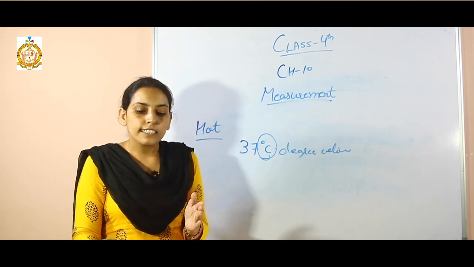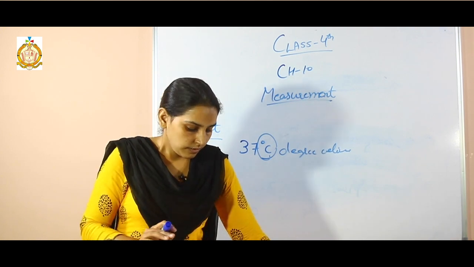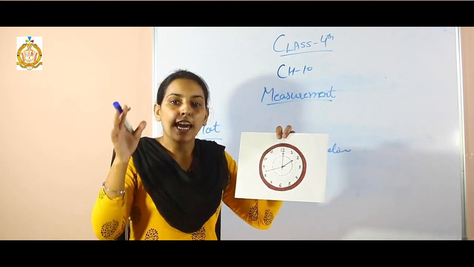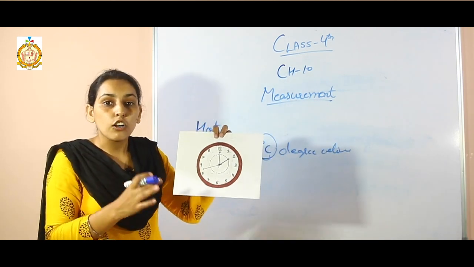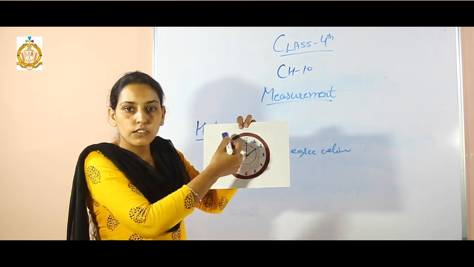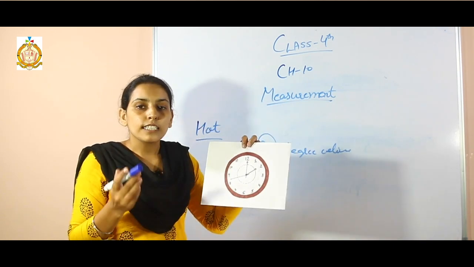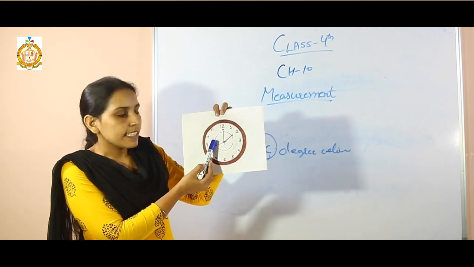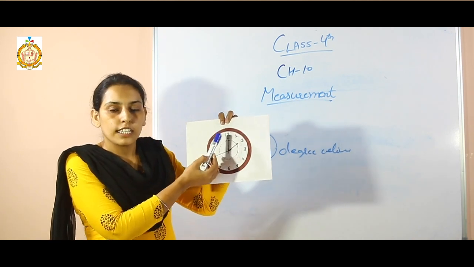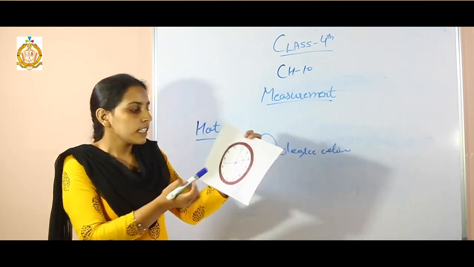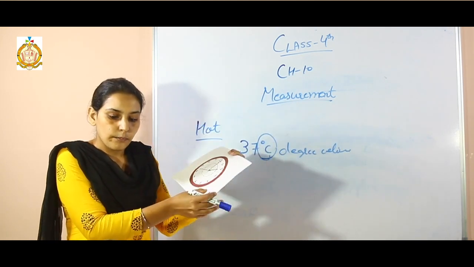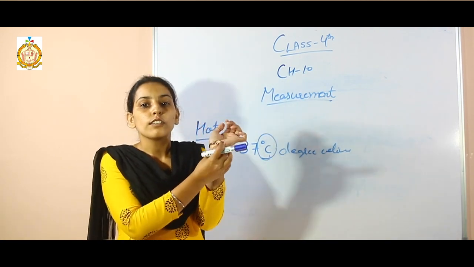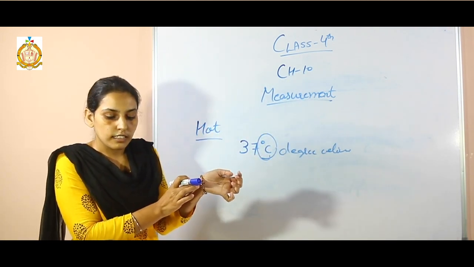Students, we see the time on the clock like this. The clocks that we hang on the wall are called analog watches. This is an example of an analog watch. In some analog watches, the minute hand, hour hand and second hand, all three hands are there. But in some watches, only the minute and hour hands are there. Next one, students, wrist watches that we can wear on our wrist. The example of a wrist watch is this.